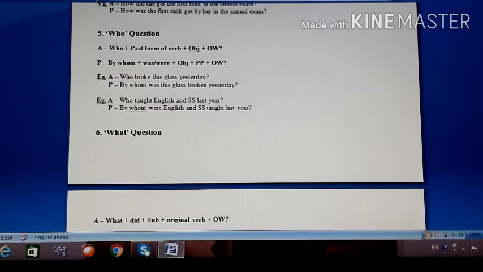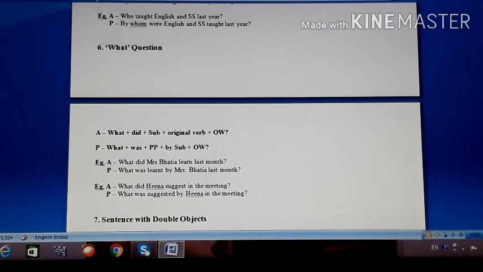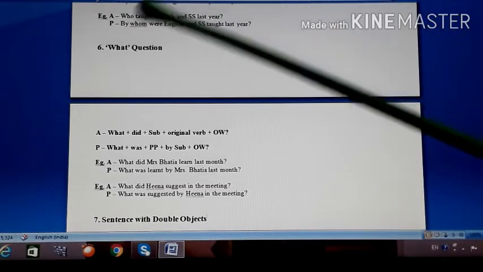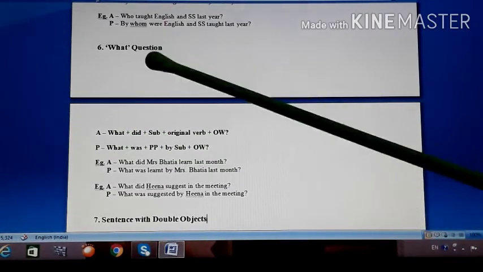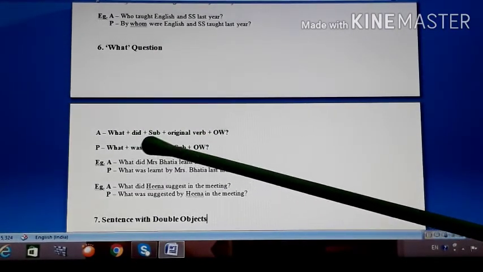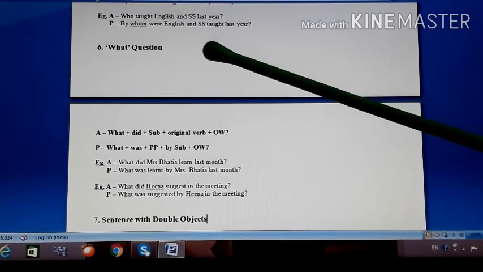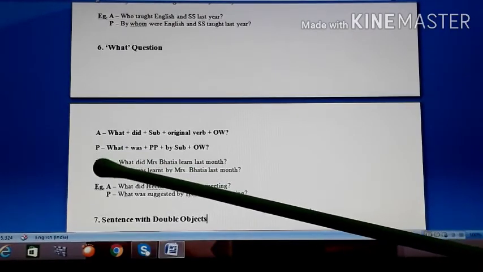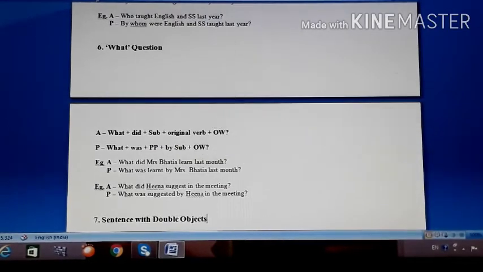Now we move on to the what question. In what question you see, students? Excuse me. In what question object is not given? So its passive is done the following way. Look at the structure. What question: what plus did plus subject plus original verb plus other words. Here object is missing. Object is not given. Then in passive it will be what plus was, always was, plus pp plus by subject plus other words.